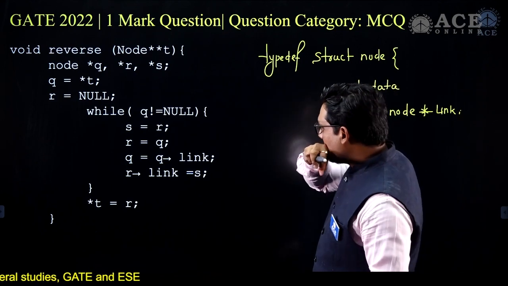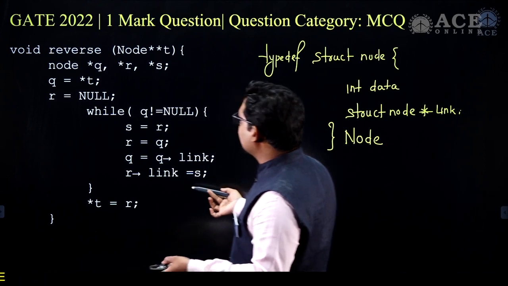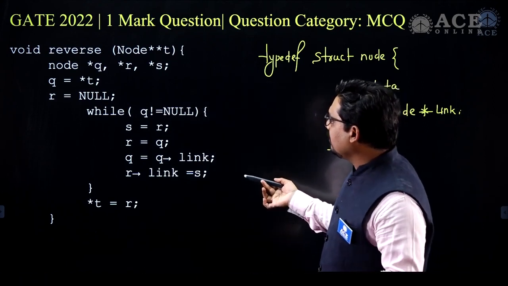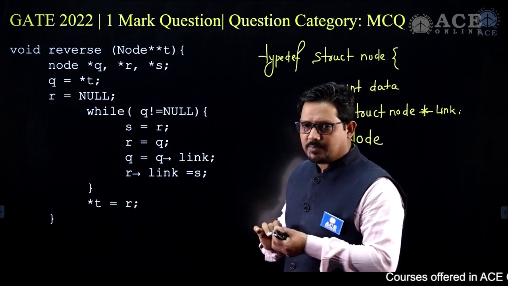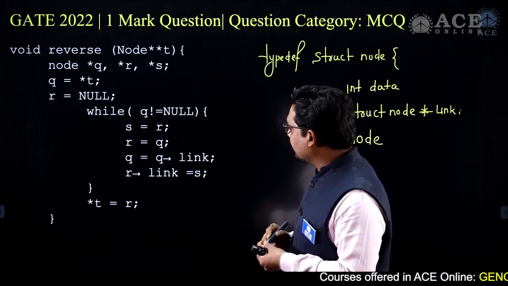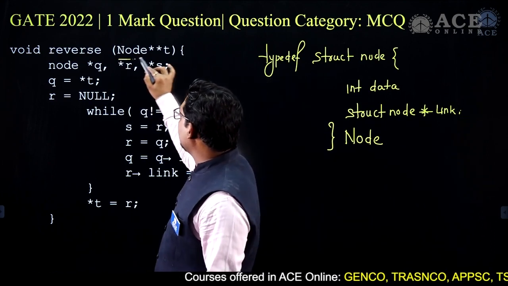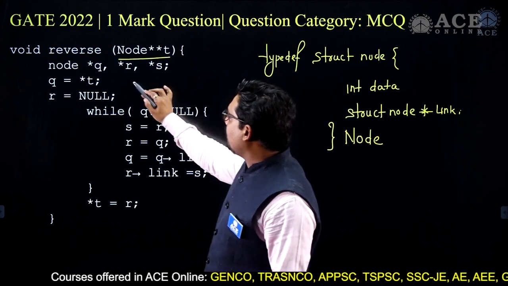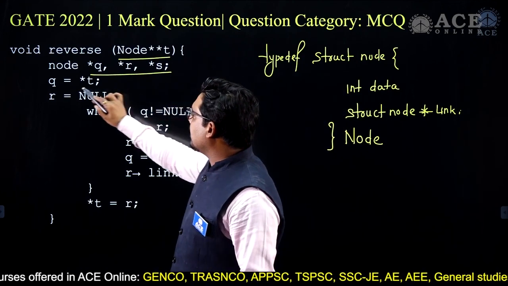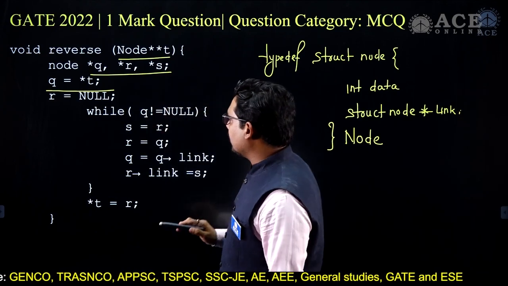Now, can you see any other variable here? There is no n, nothing is there, just a pointer in this particular case, only pointers. So for reversal, we have node double star t, a pointer to a node, and then we have 3 pointers declared, and q is equal to star t, and we are running a loop here.